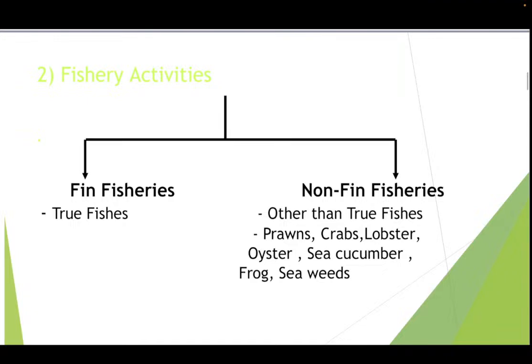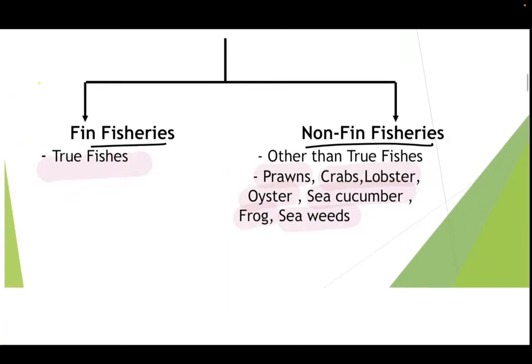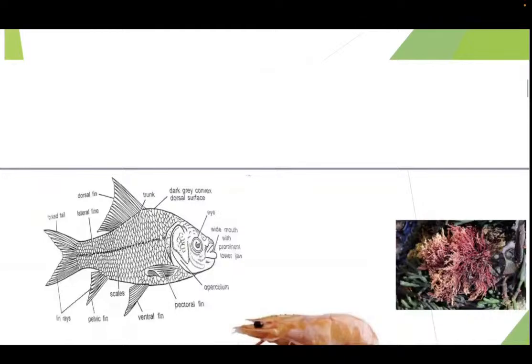Now, fishery activity. As we were discussing, there are fin fisheries and non-fin fisheries. Fin fisheries are also known as the true fisheries, or true fishes, and the non-fin fisheries are other than the true fishes, such as prawns, crabs, lobsters, oysters, sea cucumber, frog, and seaweeds. So seaweeds are also important, and they are included in the non-fin fisheries. Let us revise. There are two types of fishery activities. One is the fin fisheries, which is the true fishes, and the other is the non-fin fisheries, other than the true fishes, which includes prawns, crabs, lobster, oyster, sea cucumber, frog, and the seaweeds.